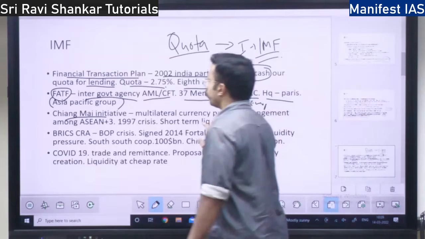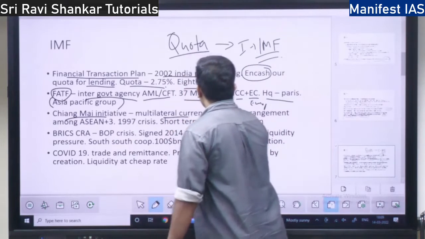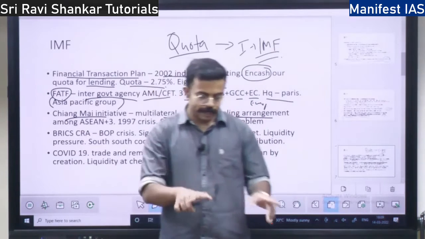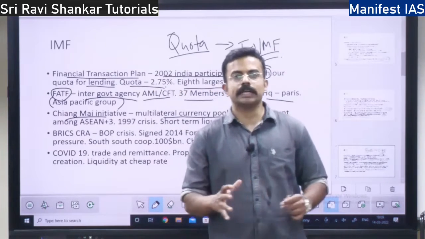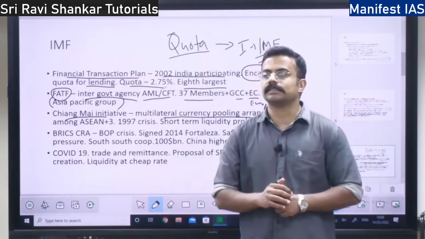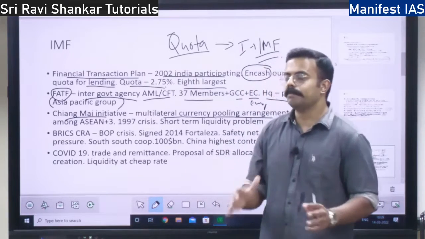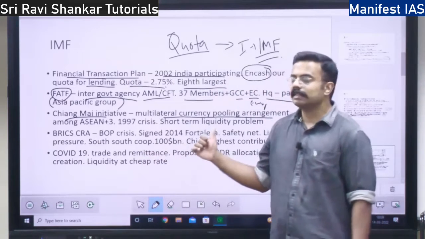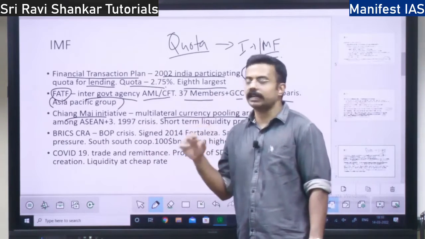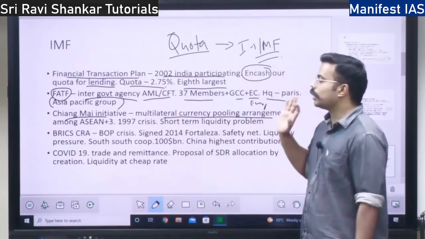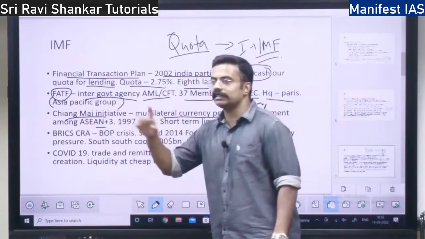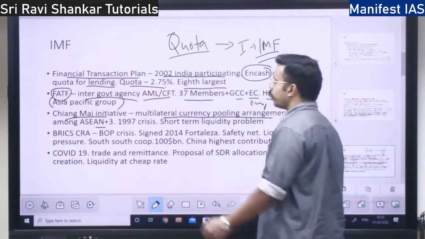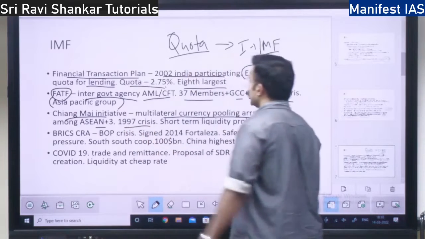So in order to protect against that, this is a multilateral currency pooling arrangement. It means many countries come together and pool their currencies, multiple currencies, and keep them as a buffer. So when there is a crisis, this buffer could be utilized, right? It is a currency pooling arrangement among the Asian plus three countries. The three countries are China, Japan and South Korea, right? It was formed post the 1997 crisis.